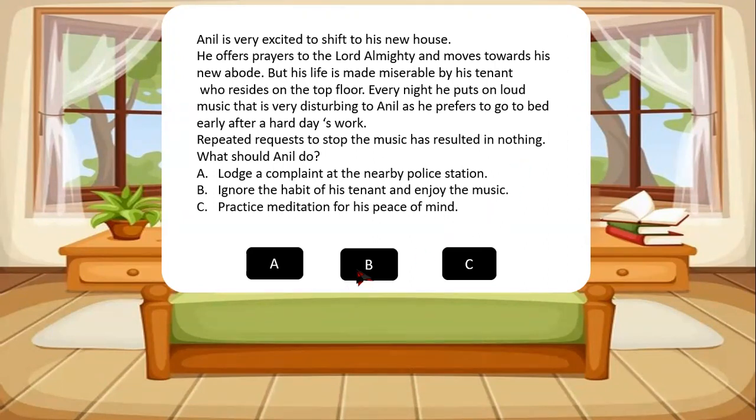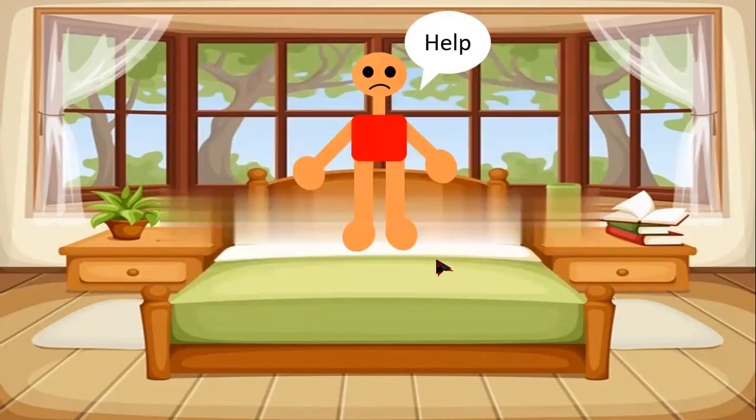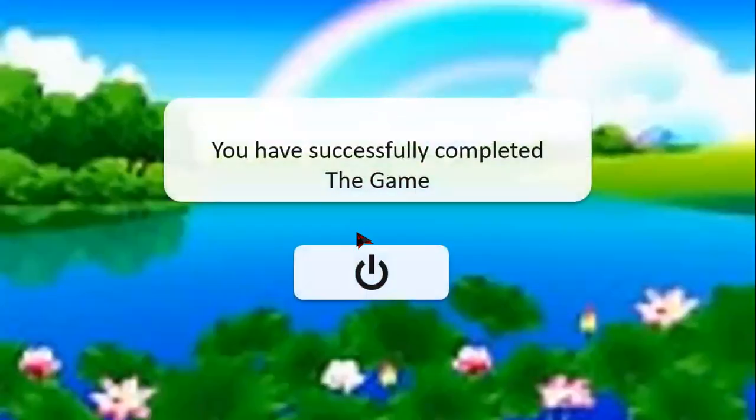So if I click on option B over here, yes, I can see the person. He has got stuck over here and is seeking help. So what I do is I click on him, and then I have successfully completed the game.